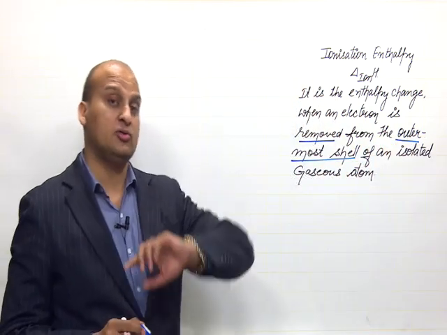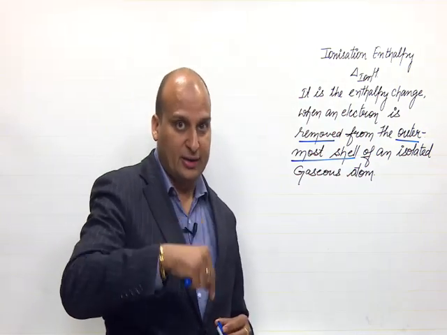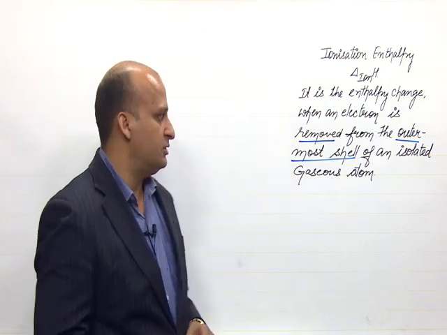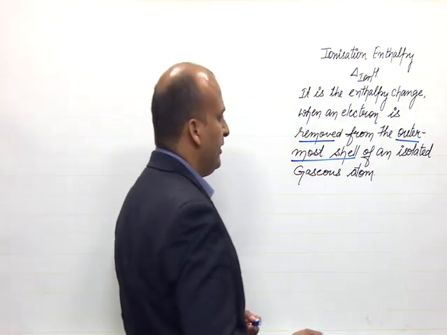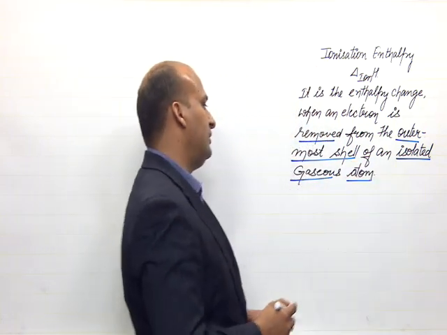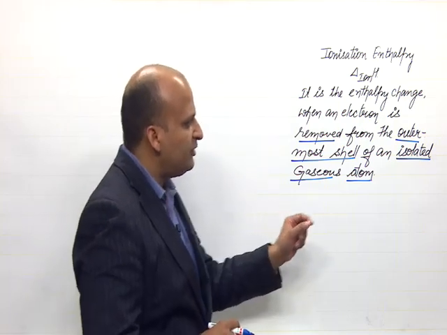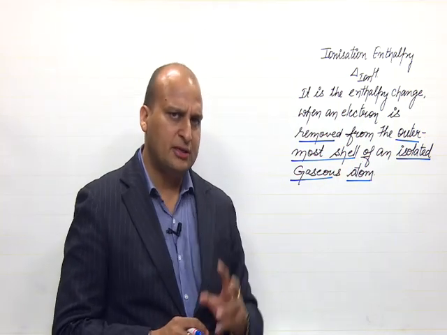I am not talking about the electrons in the inner shells, but the outermost shell of an isolated gaseous atom. Now, first of all, let us understand, why are we talking about isolated gaseous atom?